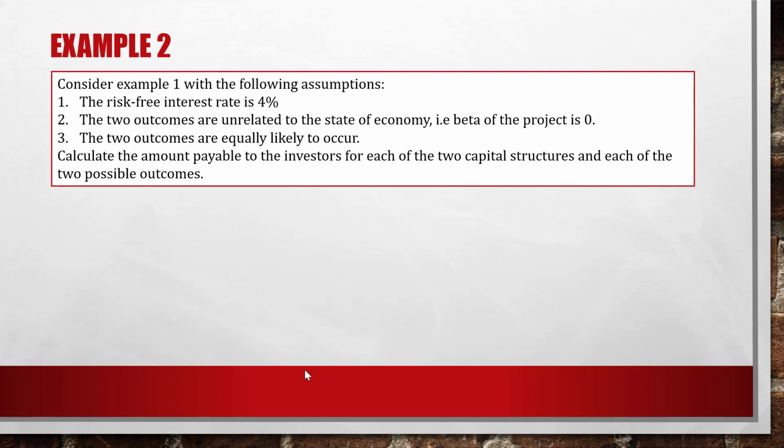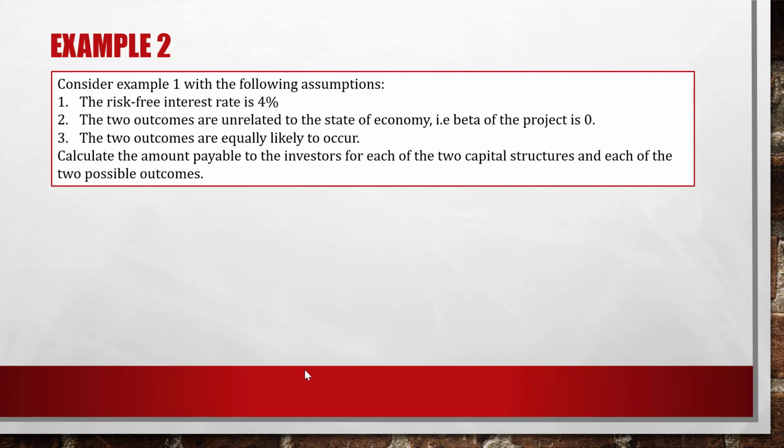Now we are going to consider another situation. Let's look at example 2. Consider example 1 with the following assumptions. That means we reconsider example 1, but with a couple more assumptions. The first assumption: the risk-free interest rate is 4%. The second assumption: the two outcomes are unrelated to the state of the economy. That means the beta of the project is 0. And the third assumption is the two outcomes are equally likely to occur. That means 50% success, 50% failure. This is a fair project.